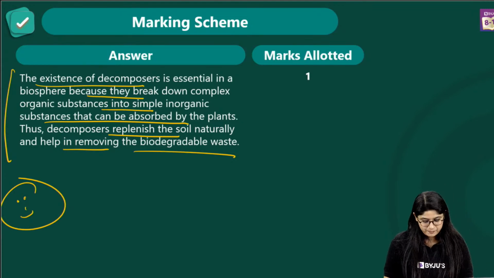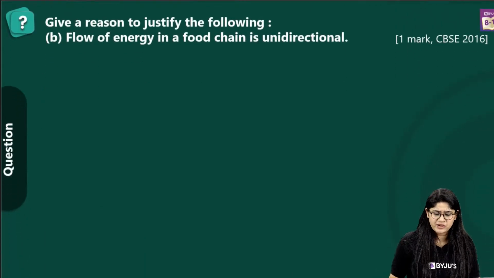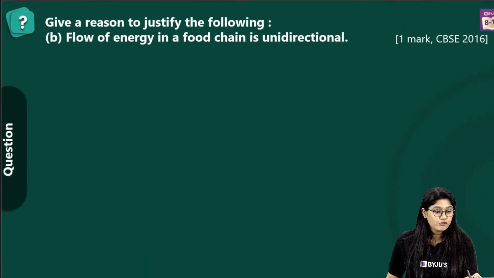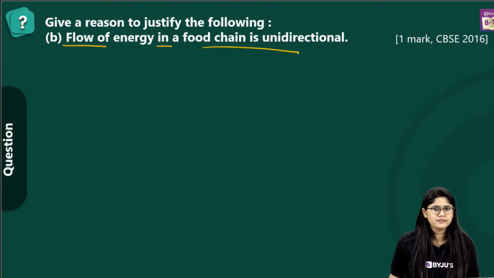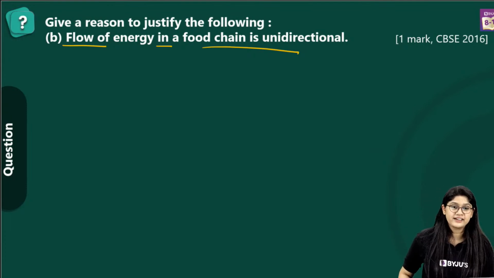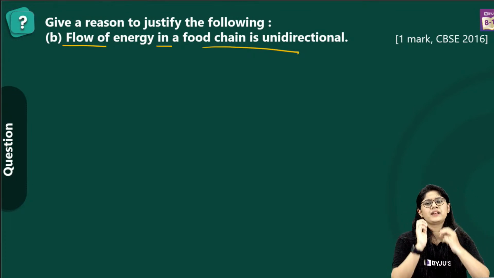Very good. Moving to the next part, everyone. Very quickly, the next question, right? Flow of energy in a food chain is unidirectional. Can you tell why? Very good. They are the cleaning agent. Yes. Nitleya, yes. Somapalli, yes.